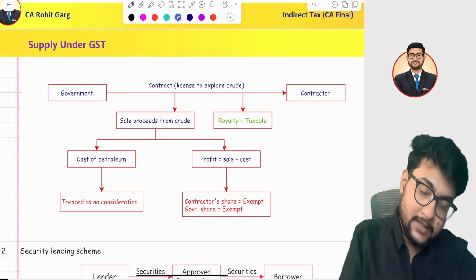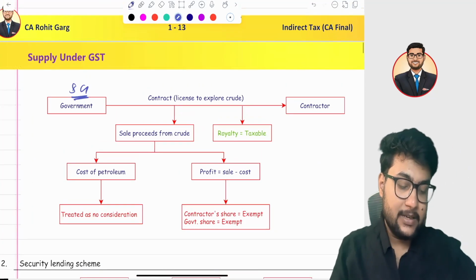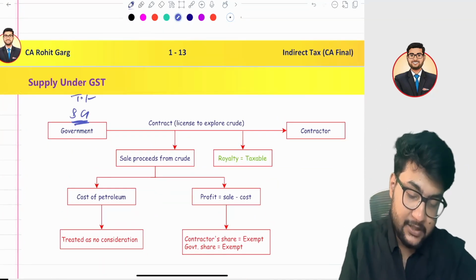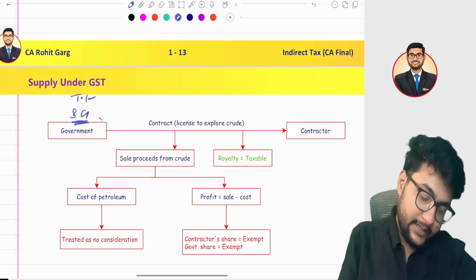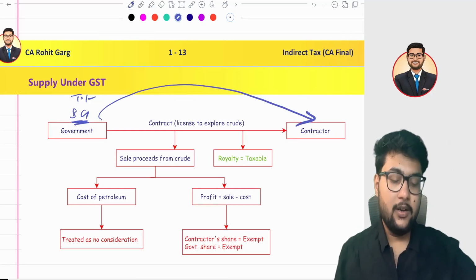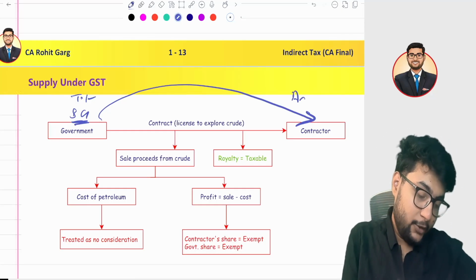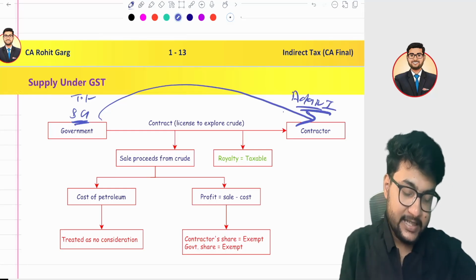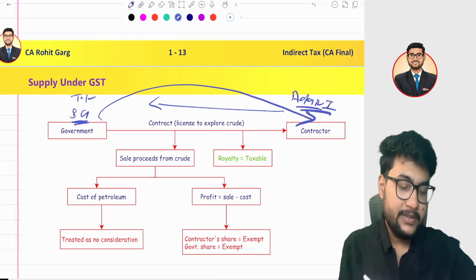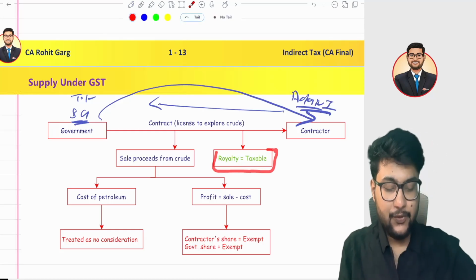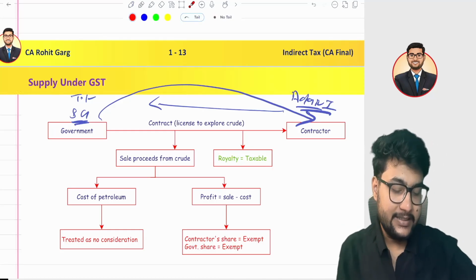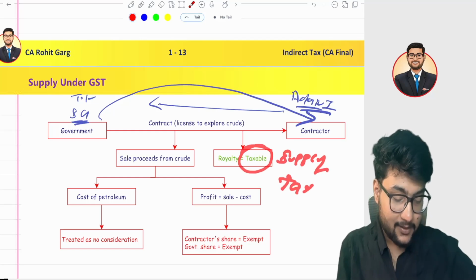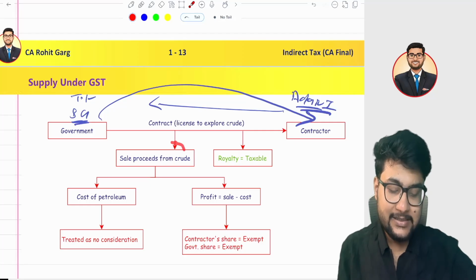So, for example, generally the petroleum right is in the hands of a state government, and suppose the Tamil Nadu government gives a contractor a right to explore some petrol. Suppose they give the right to Adani, and the government is charging some amount. They are basically charging two amounts. First is royalty. First of all, royalty is taxable under GST. Taxable means it is a supply as well as taxable. Are you getting my point? And another is sale proceeds.